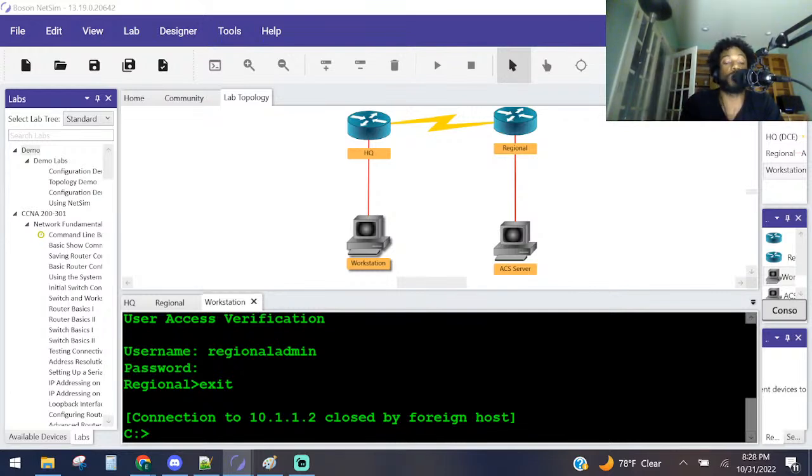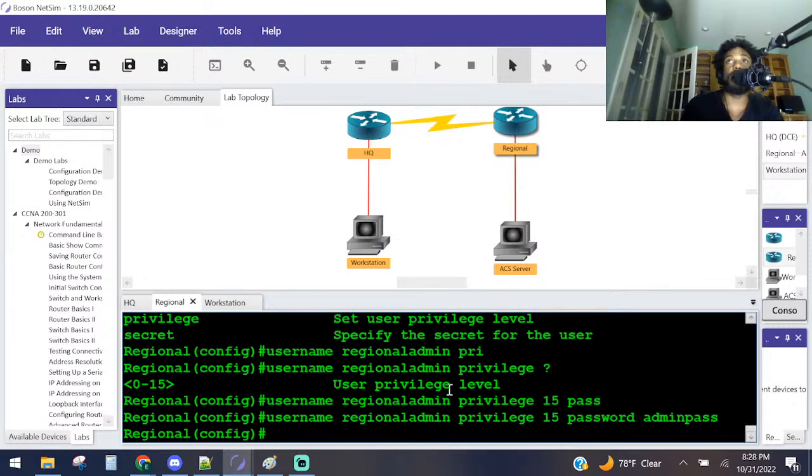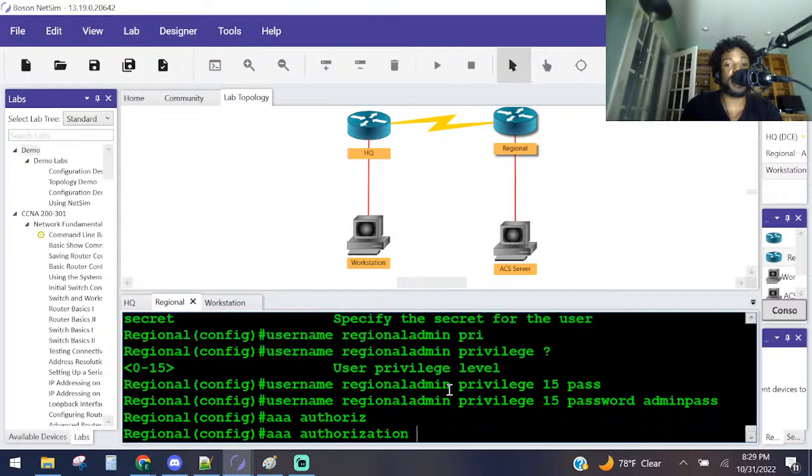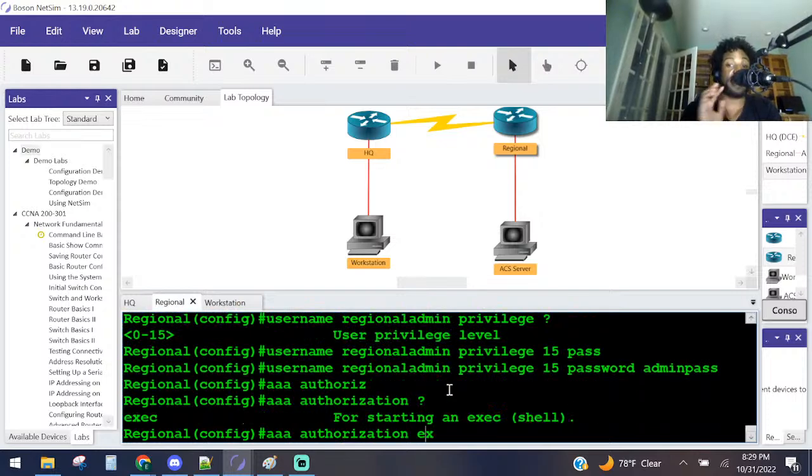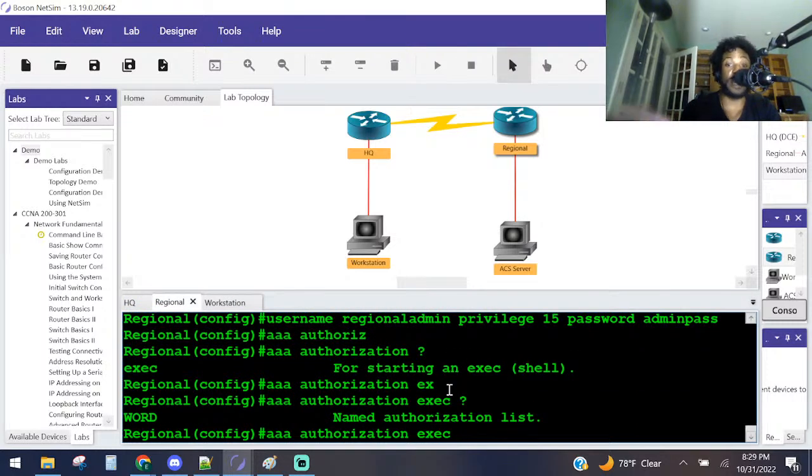We can just do a couple show commands and exit out of the router, and that's pretty much it. So let's create that method, which, again, I like to use the question mark here so I can get through it. An exec authorization method. So AAA authorization, that I know is going to start with it, right? Exec, question mark again. And then right here, it says just name the list. I like it when it's only one option here, so that makes it a little easier too.